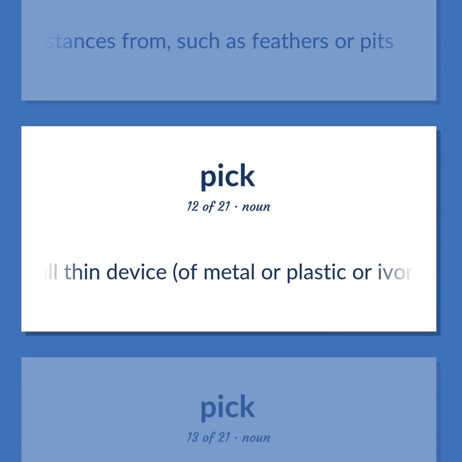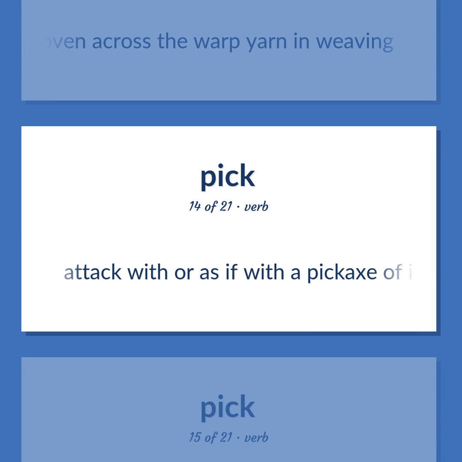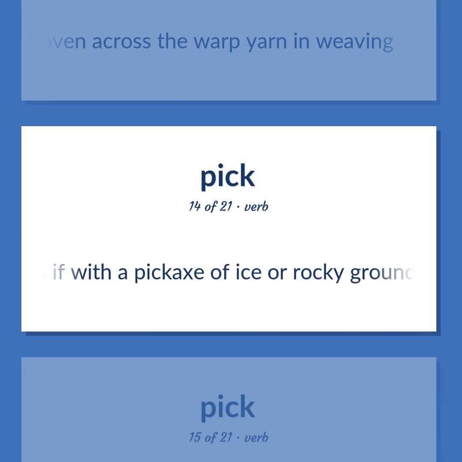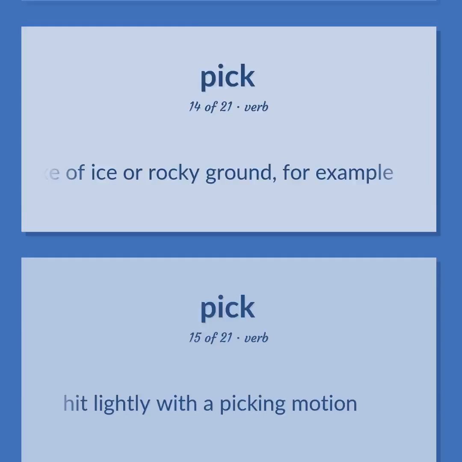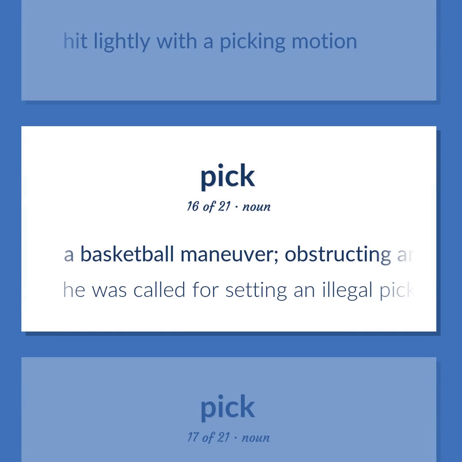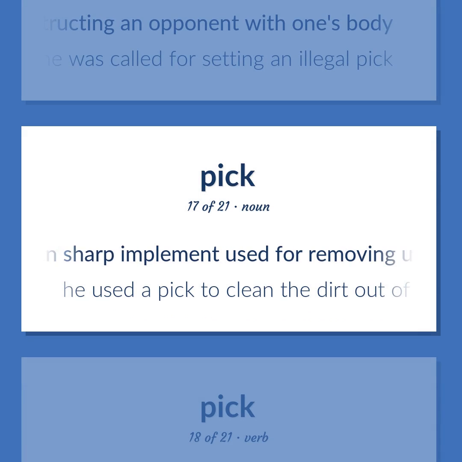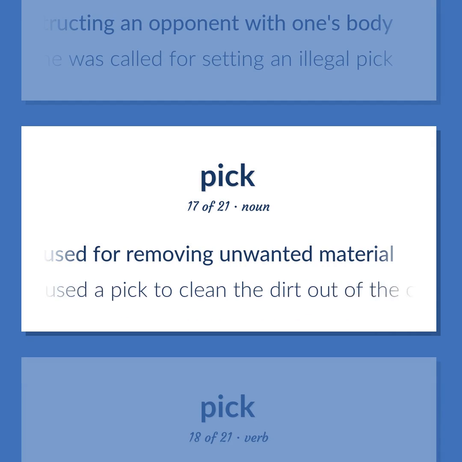A small thin device, of metal or plastic or ivory, used to pluck a stringed instrument. The yarn woven across the warp yarn in weaving. Attack with or as if with a pickaxe of ice or rocky ground, for example. Hit lightly with a picking motion. A basketball maneuver. Obstructing an opponent with one's body. He was called for setting an illegal pick. A thin sharp implement used for removing unwanted material. He used a pick to clean the dirt out of the cracks.